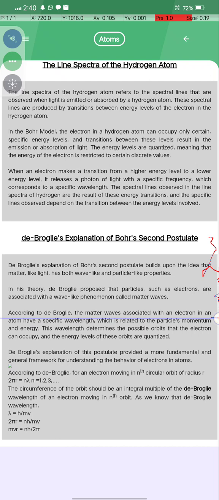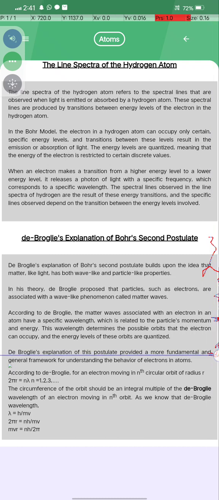According to de Broglie, the waves associated with an electron in an atom have a specific wavelength, which is related to the particle's momentum and energy. The wavelength determines the possible orbits that electrons can occupy, and the energy levels of these orbits are quantized.